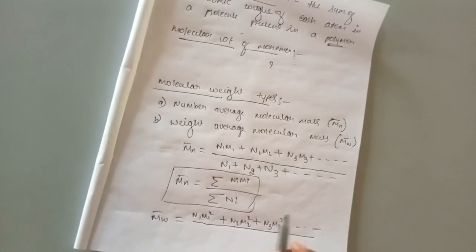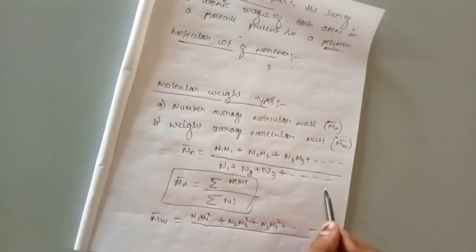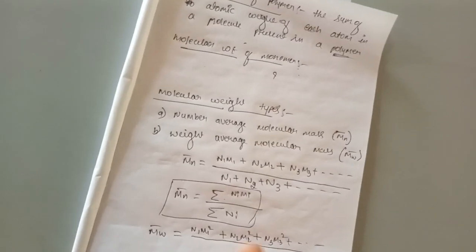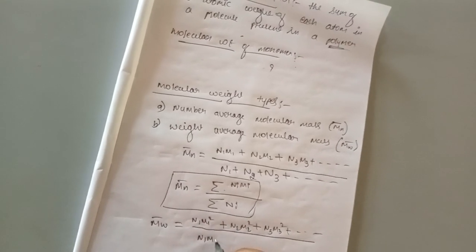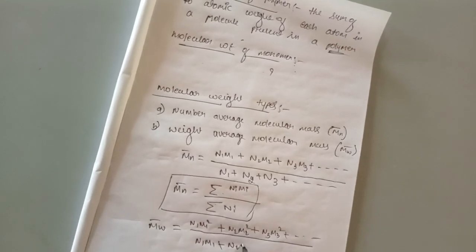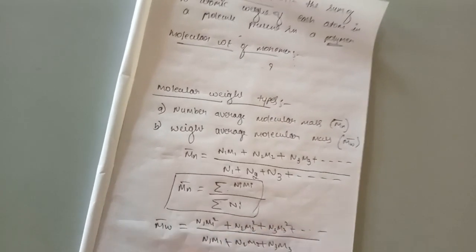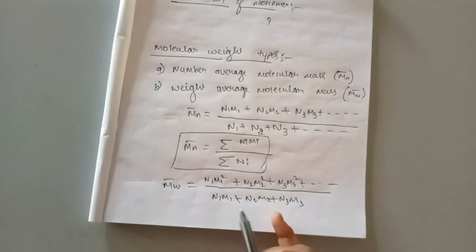Here we will not get the sum of the total number of molecules present in the polymer, but the product is used: N1 M1 plus N2 M2 plus N3 M3. This is how we can write the formula of weight average molecular mass.